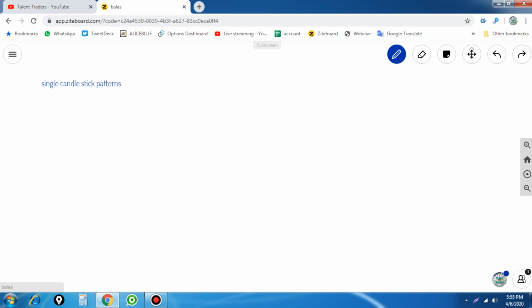Those who have not yet seen them, go back and check those videos. In this video we are going to see the spinning top, what it means and how the candlestick forms.